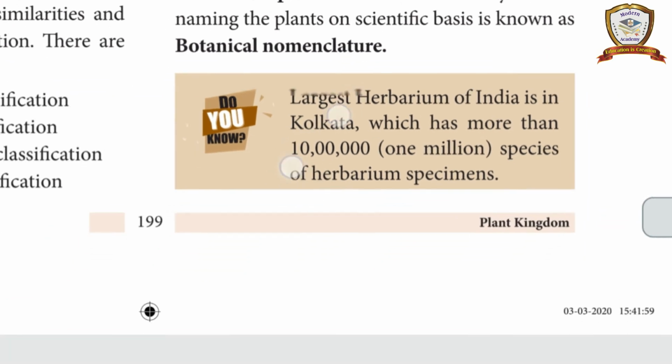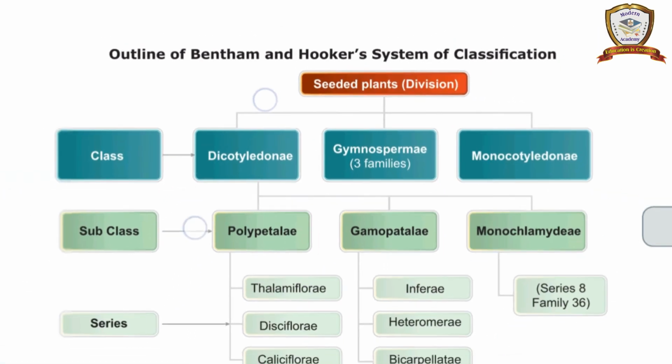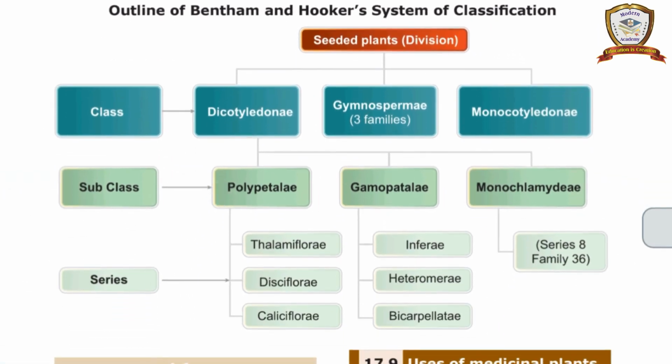So next, outline of Bentham Hooker system of classification. Seeded plants are divided into three classes: Dicotyledon, Gymnosperm, Monocotyledon. Dicotyledon is again divided into three subclasses: Polypetalae, Gamopetalae, Monochlamydeae.